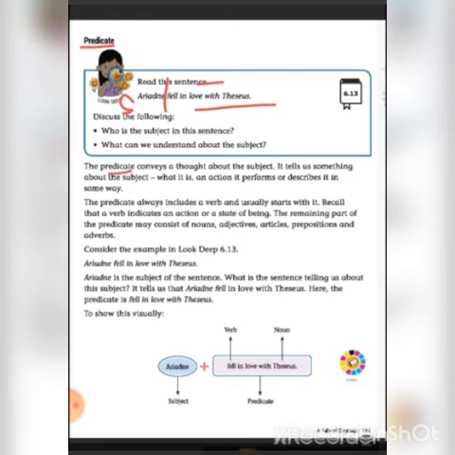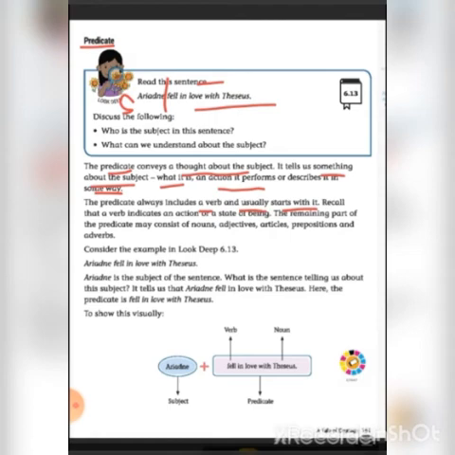The predicate conveys a thought about the subject. It tells us something about the subject. What it is, an action it performs, or describes it in some way. So, the predicate always includes a verb, and usually starts with it.